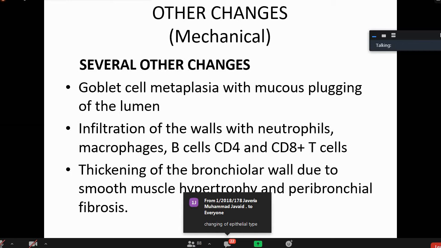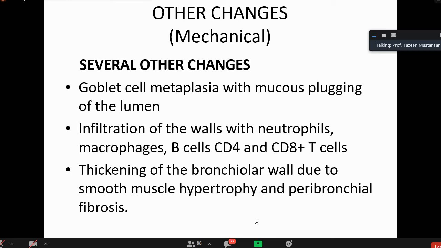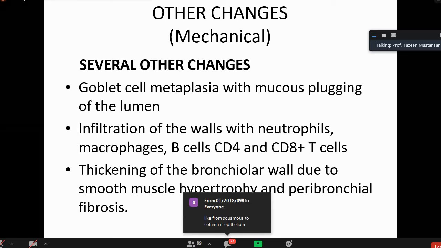Metaplasia means it is the replacement of one adult type of cell by another adult type of cell. There is no change in the cell. I am Dr. Tazeen. By no means can I ever become Muiz Tariq. But Muiz Tariq can replace me. He can become a professor and can replace me.